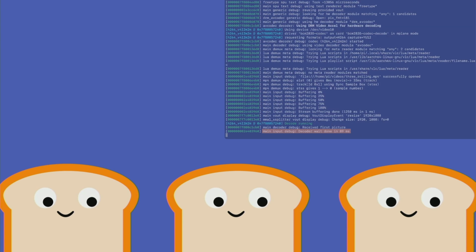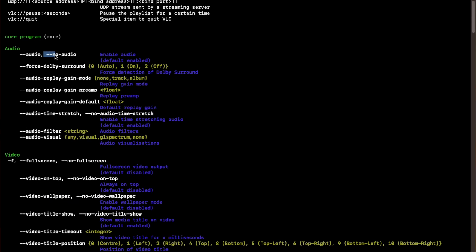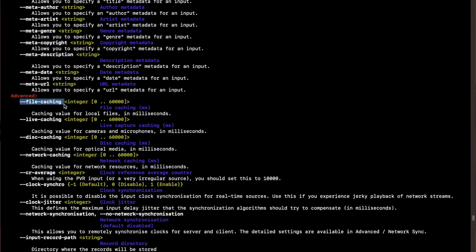But if you want a perfect playback, there should always be the same delay between your frames. 33 milliseconds for a 30 FPS file. So even a 20 milliseconds delay, which is not that much, is enough to cause a visible stutter. So I tried tweaking many parameters. For example, I started manually setting some video playback options that are usually discovered automatically, like the video codec or looking up for subtitles. Also, I disabled some features that I was not using, like sound. I also tried tweaking the different buffer or cache parameters, but still no major improvements.